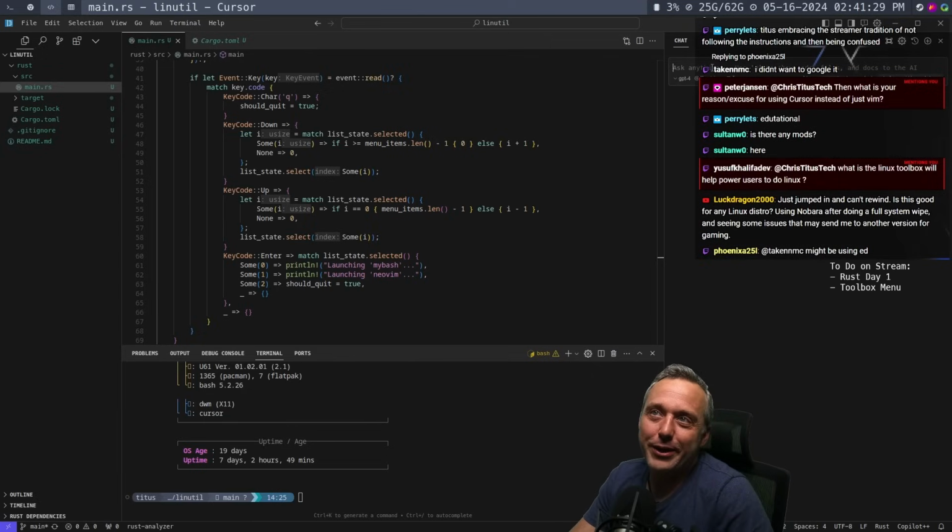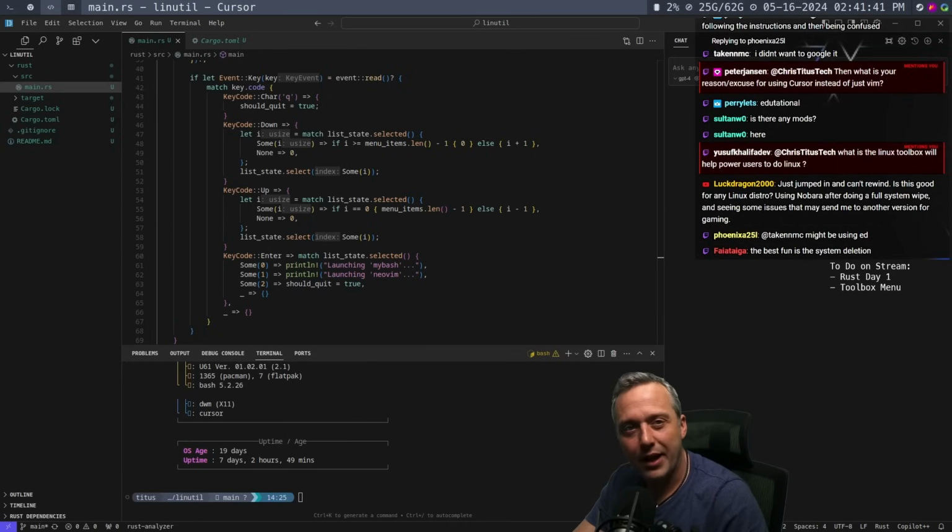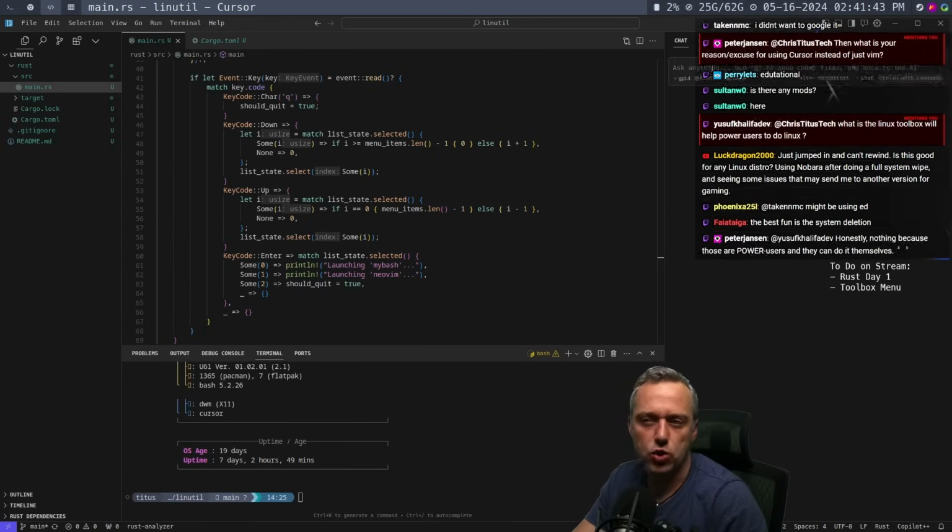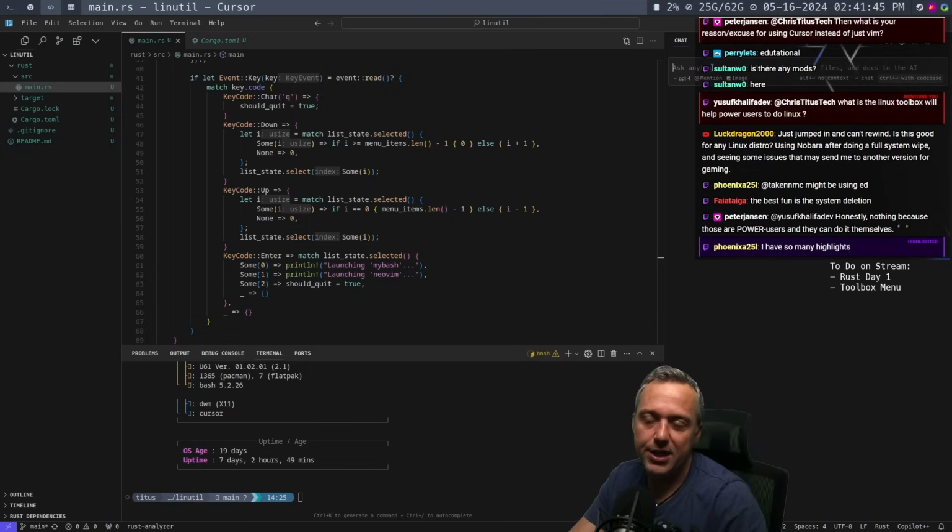That's the point here. That's the whole point. Yeah, what is the Linux toolbox? Will it help power users do in Linux? So I'm starting off with just basic projects I've made in the past, and this toolbox will basically install and configure them for you. That's the idea.